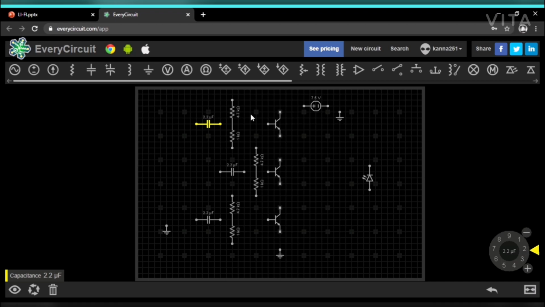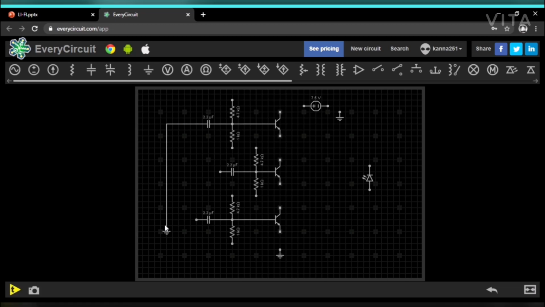Let's connect the circuit and get the output. Let's connect the 6 resistors to the respective base terminals. Connect these 2 resistors to the base terminals. And connect one end of all the capacitors to the base terminals, and the other end of the capacitors should be grounded.